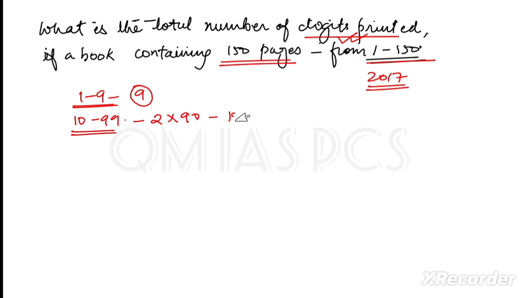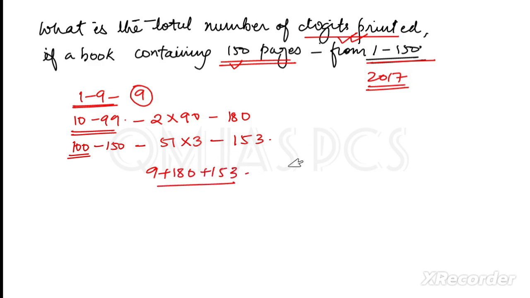180. Okay, and we have to count till 150, right? And from 100 to 150, how many numbers are there? Don't say 50 numbers, there will be 51 numbers, because we are counting hundreds also. So it will be 51 numbers, and these are 3 digit numbers, so multiplied by 3, it will be 153. Now we have to add all three, 9 plus 180 plus 153. Easy, it will be 342.